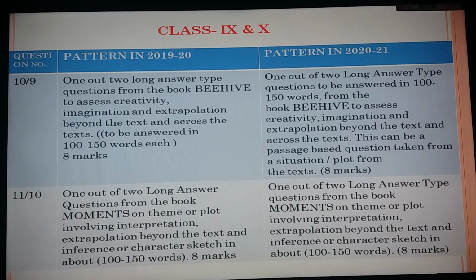Next one, 2 long questions and there is no major change also. 1 question from Beehive, with 2 questions given, Beehive for class 9 and First Flight for class 10. Here only class 9 is mentioned. For class 10 it will be First Flight. So 2 questions will be given, you have to choose one and write a long answer. Word limit given 100 to 150 and 8 marks allotted. And the last question, the 11th one last year, this year it will be the 10th question, one question from the supplementary book, and it will be 100 to 150 words, 8 marks will be allotted, 2 questions will be given, you have to choose one.